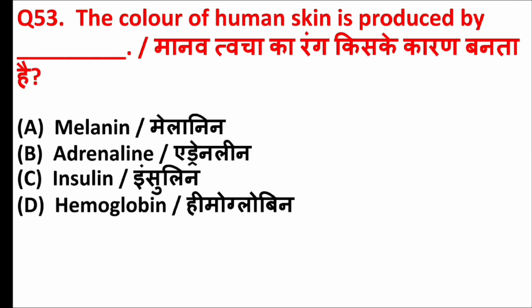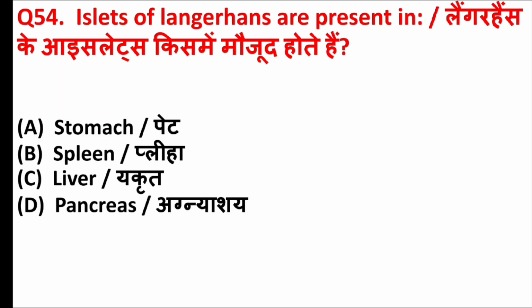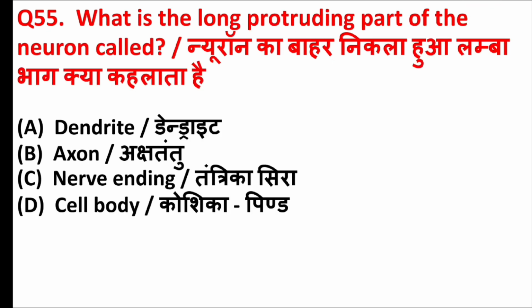The color of human skin is produced by blank. Answer is option A, melanin. Islets of Langerhans are present in. Answer is option D, pancreas. What is the long protruding part of the neuron called? Answer is option B, axon.